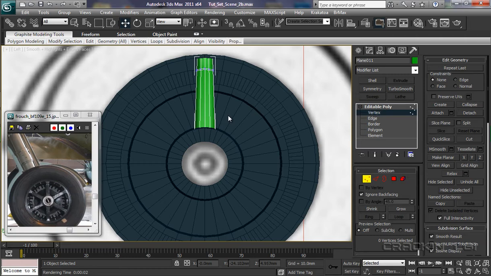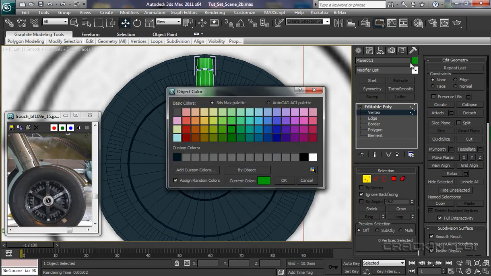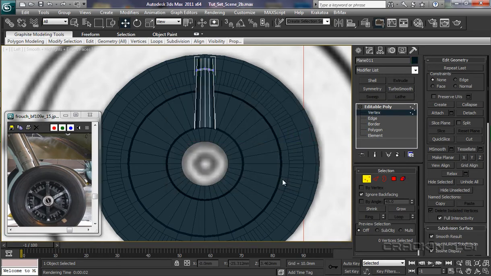Well, sorry about that, but the system crashed again. Okay, let's carry on with this. First of all, let's change this colour to our steel grey. Fine.